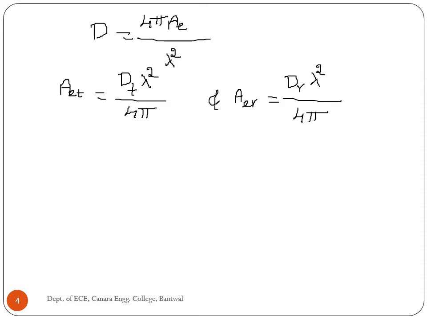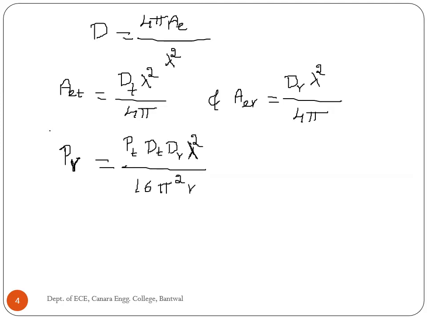Substituting AET and AER in equation 5 will give received power equal to PT DT DR lambda square divided by 16 pi square R square.